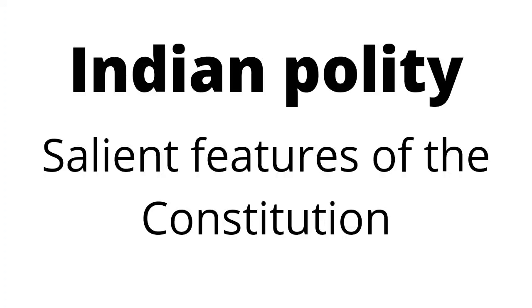Number 5. The parliamentary form of government. The Constitution of India has opted for the British parliamentary system of government rather than the American presidential system of government. The parliamentary system is based on the principle of cooperation and coordination between the legislative and the executive organs, while the presidential system is based on the doctrine of separation of powers between the two organs. The parliamentary system is also known as the Westminster model of government, responsible government, and cabinet government. The Constitution establishes the parliamentary system not only at the Centre but also in the states.